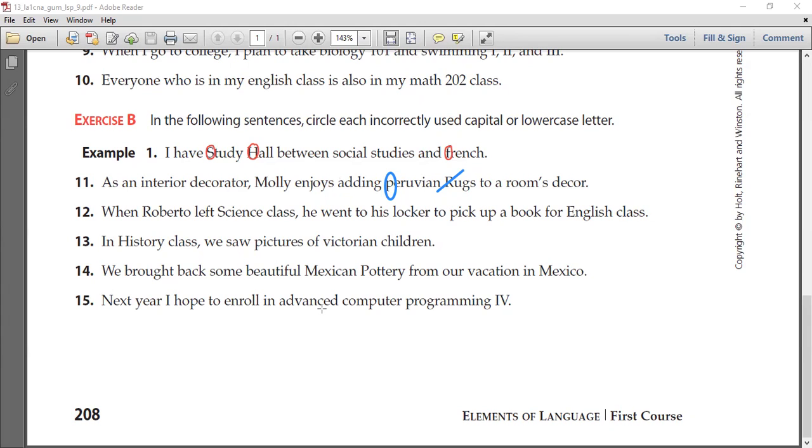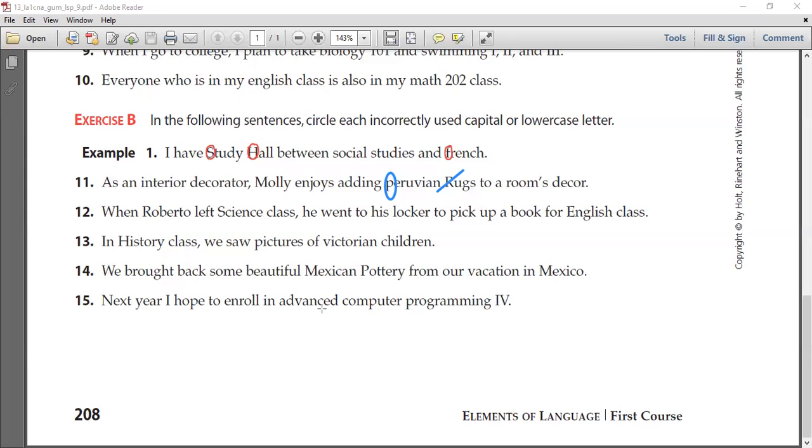Let's think about it before we make a decision. Do you think it should be capitalized? Is science a language like French, English, Spanish, and German? Is it a language? Rahma, is science a language? No, right? Okay, and we agreed that we do not capitalize anything that's not a language unless it is